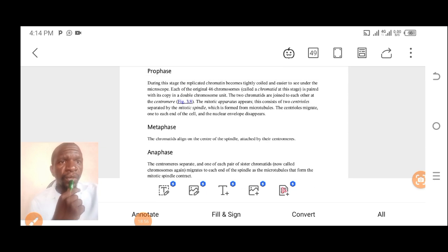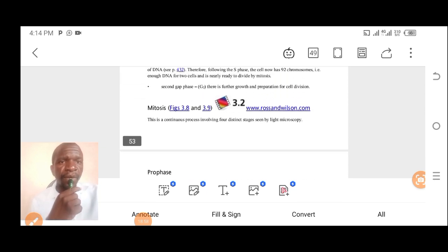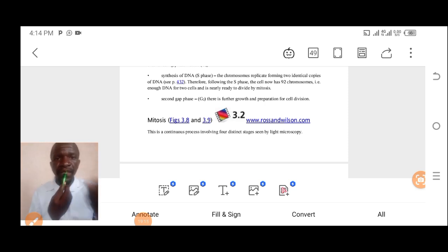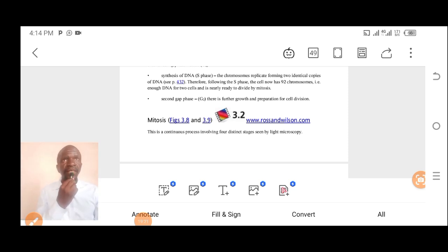So in summary, what have we learned? We've seen that the process of mitosis is under a concept called the cell cycle. Why is the cell cycle important? Cell cycle is important because some cells die, some cells get damaged, some cells become worn out, and these cells are supposed to be replaced. But how are they going to be replaced? And how are the cells manufactured and produced in the human body?